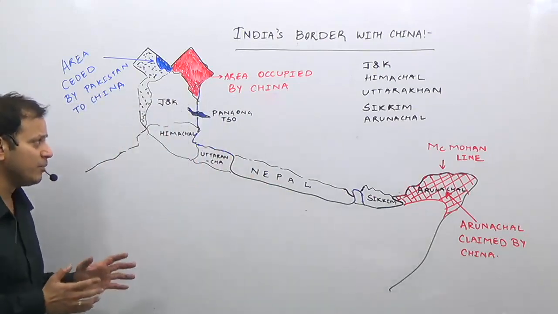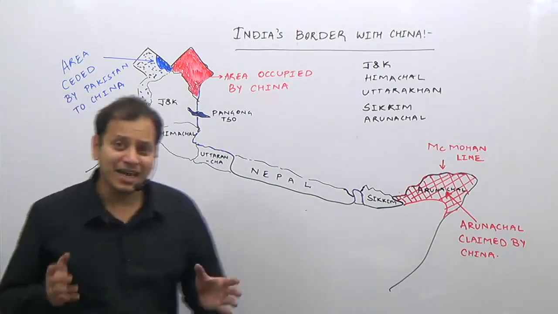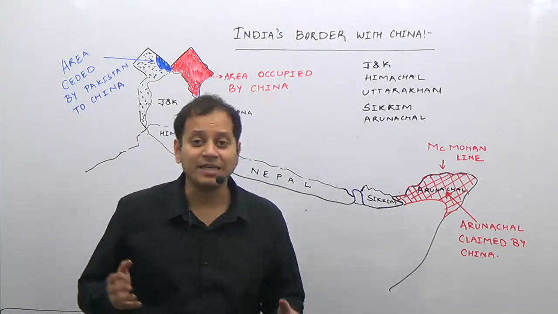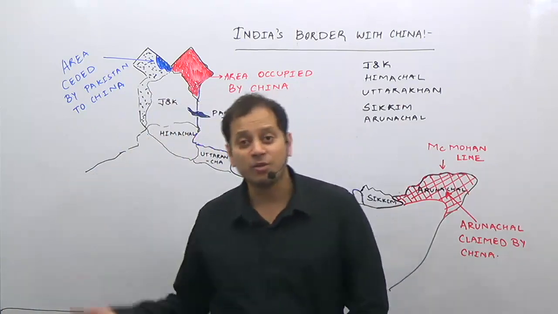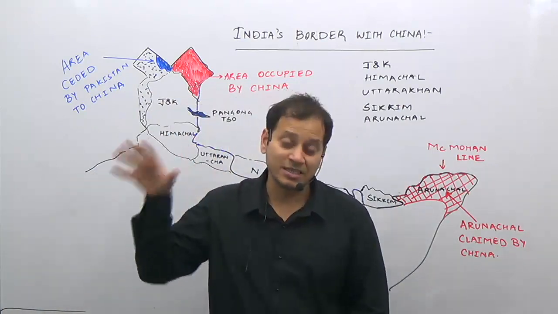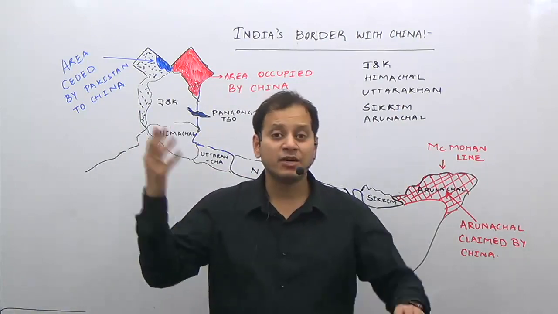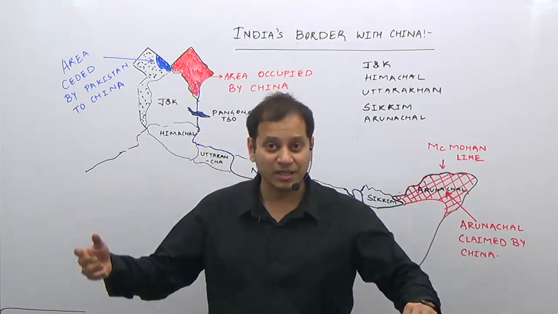Now the Indo-China border is the second largest border India shares with any country. It is with China. So it is the second largest border after the border of Bangladesh. The Indo-China border is somewhere around 3,917 kilometers.